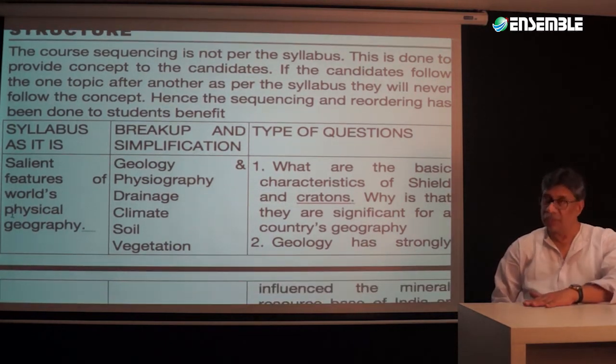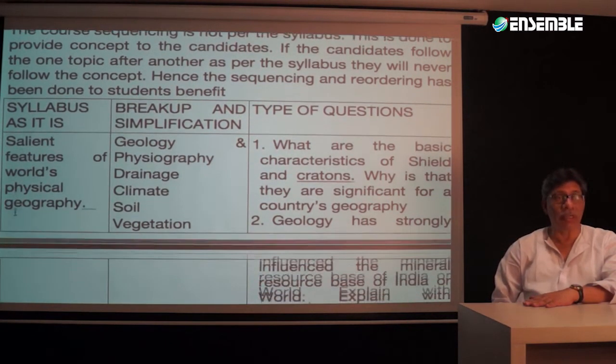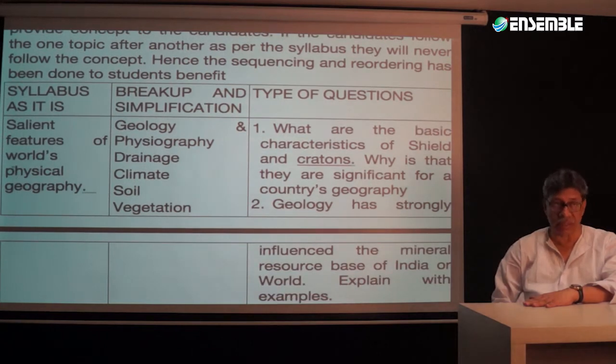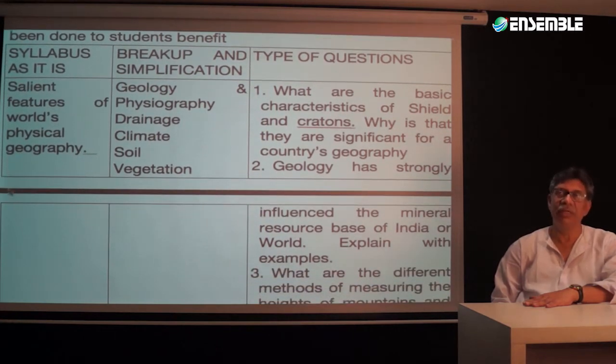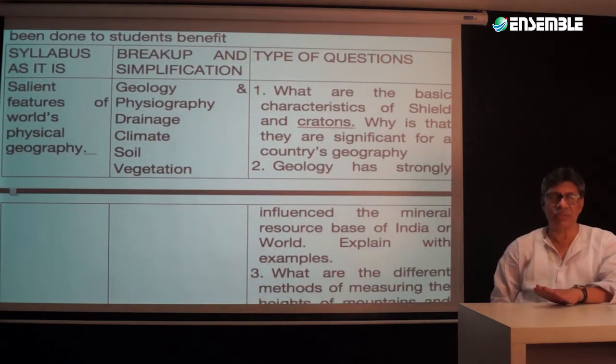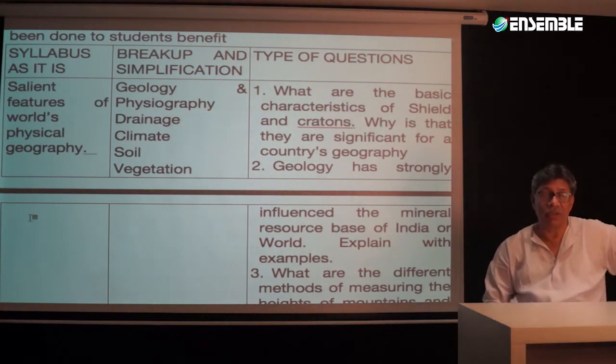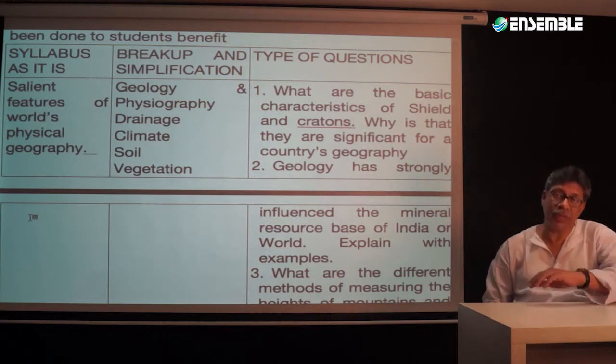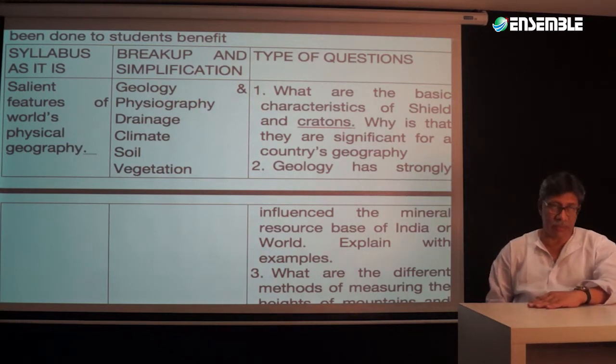For example, if you are going to take a look at question number 1, what are the basic characteristics of shields and cratons? Why is it that they are significant for any country's geography? It's a rarity that this question can be asked, but nevertheless, we are going to be picking up this topic of what exactly are shields, cratons, platforms, and other types of areas. We are going to be picking that up.